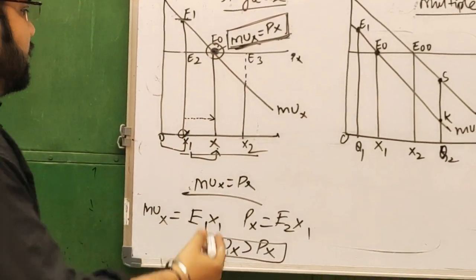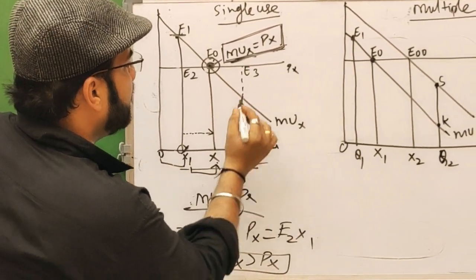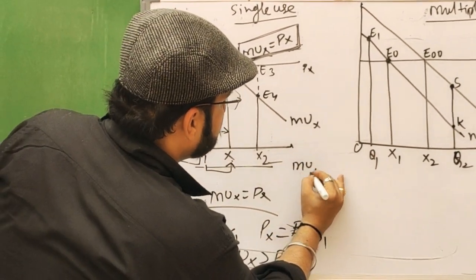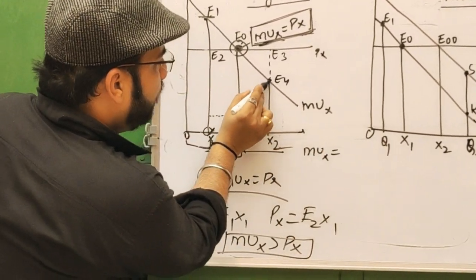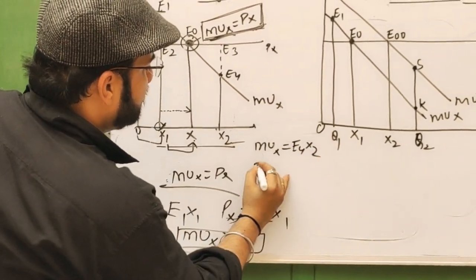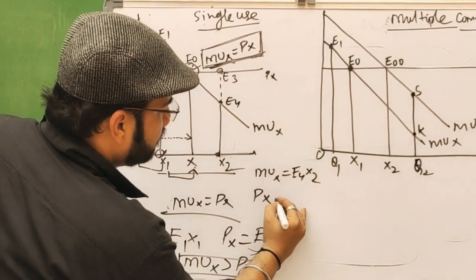Second condition we take: if the consumer is purchasing the OX2 quantity, where his marginal utility is E4X2, and he is paying E3X2.